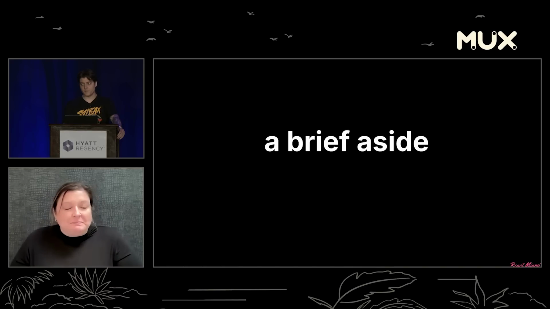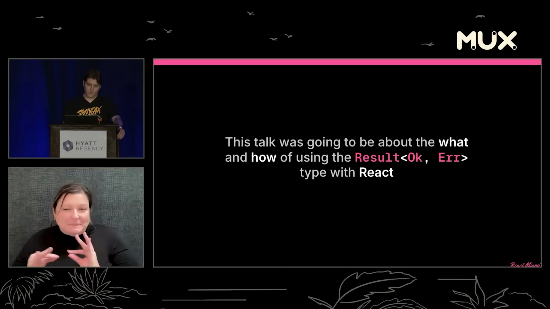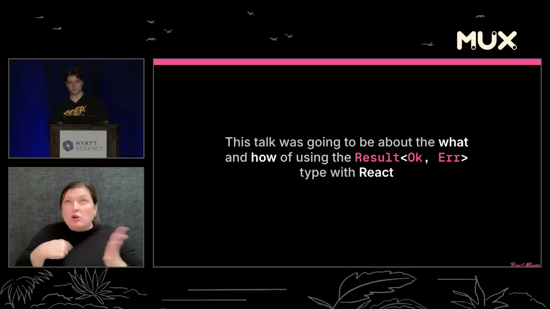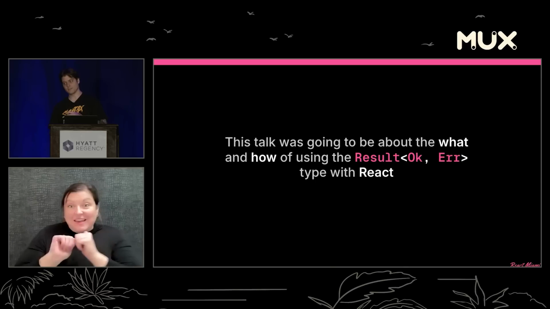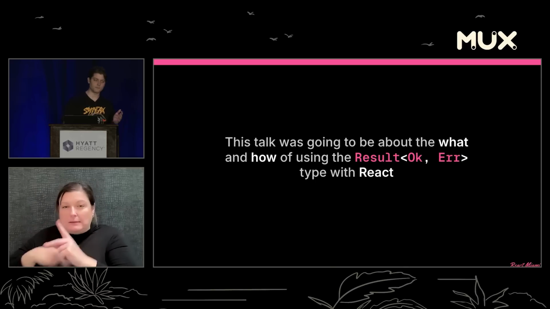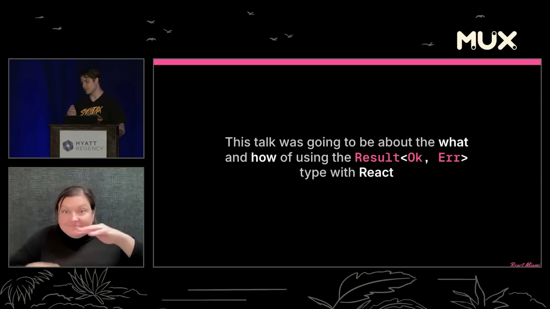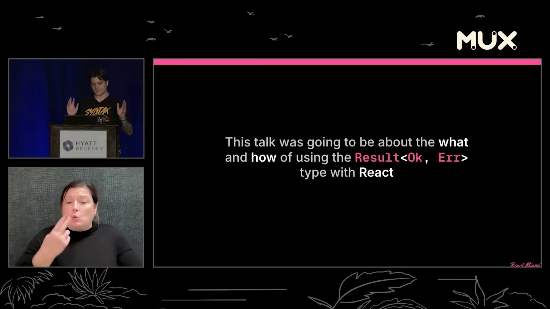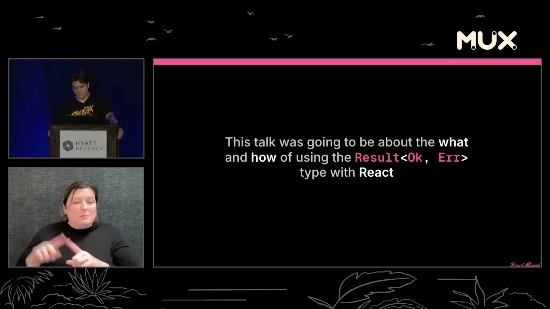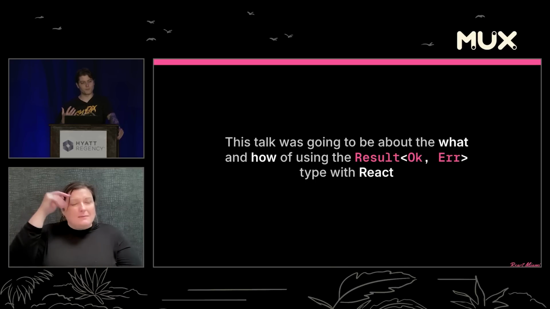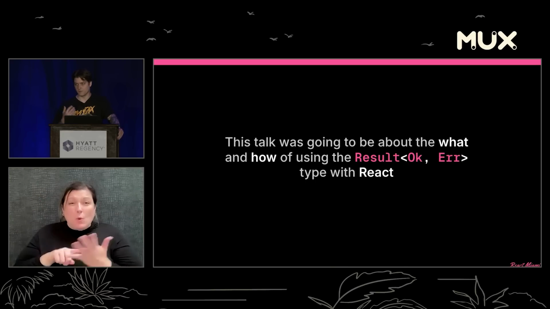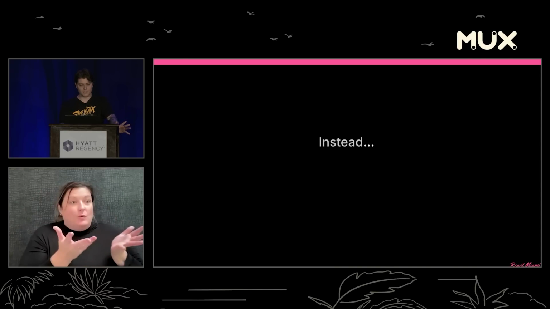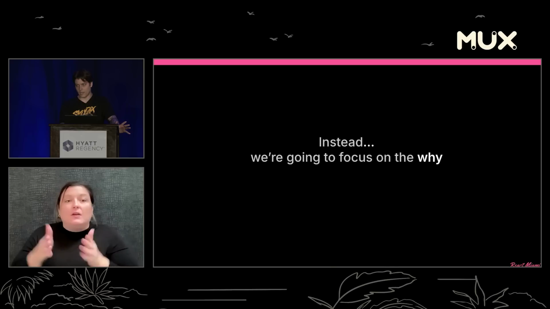So, a brief aside. This talk was originally going to be about the what and how of using the result type with React. I was going to get real in the weeds with building an intuition of how to implement the result type and go deep on code samples of how to integrate with the use hook and all the new server actions and all that stuff. But over the past couple months, I kind of took a step back and thought about what I really wanted to convey and deliver through this talk. So instead of talking about the what and how super deeply, we're going to focus on the why.